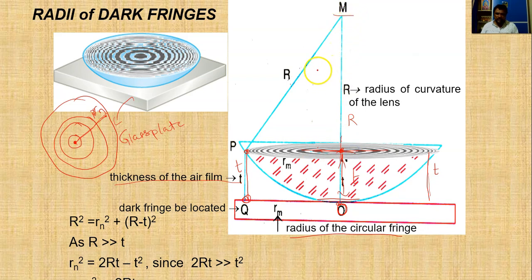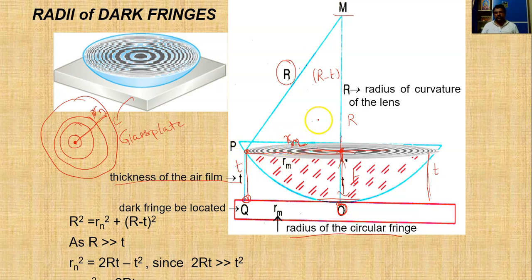This length becomes R minus t. Okay, this length is nothing but again R, because this is the radius of curvature, and this length is nothing but our rm, that is the radius of the mth ring.